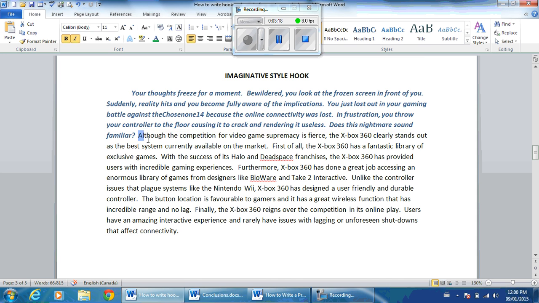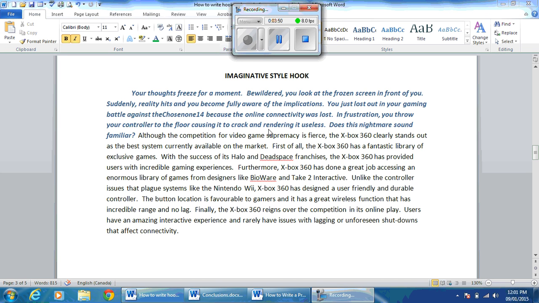And now we hit you with the topic sentence. Although the competition for video game supremacy is fierce, the Xbox 360 clearly stands out as the best system currently available on the market. So what I've done is I've taken the person, I've allowed them to imagine a situation and tried to almost create a kind of emotional attachment to the writing piece before they go ahead and read about my argument, which is that the Xbox 360 is clearly the best.